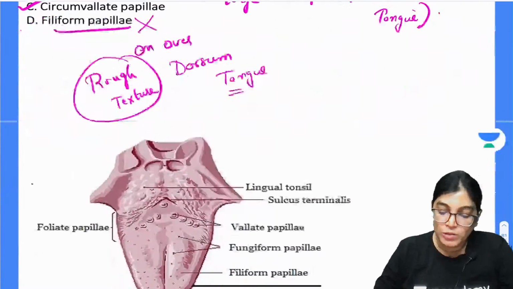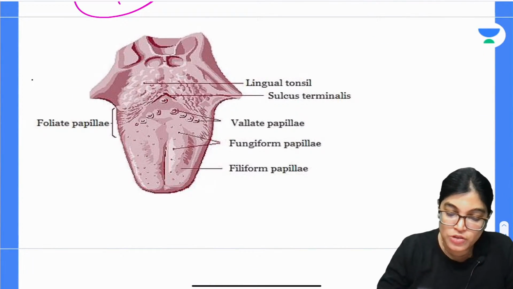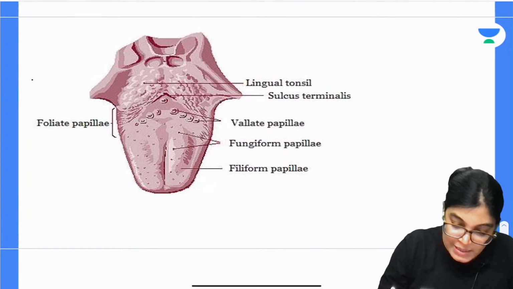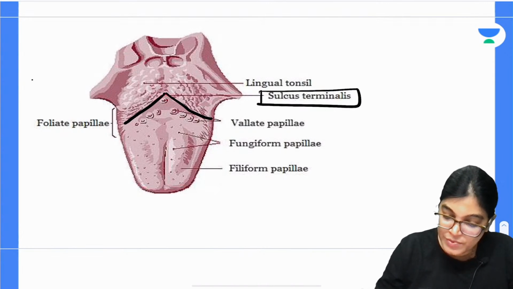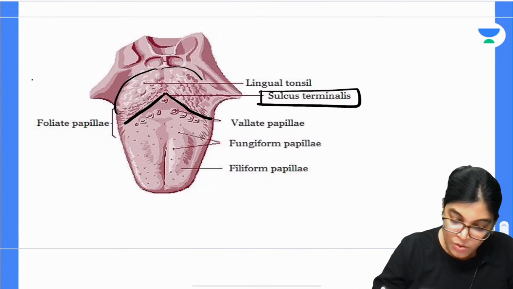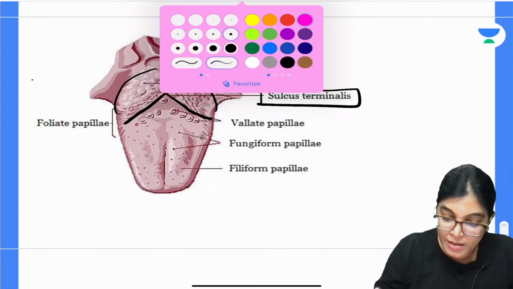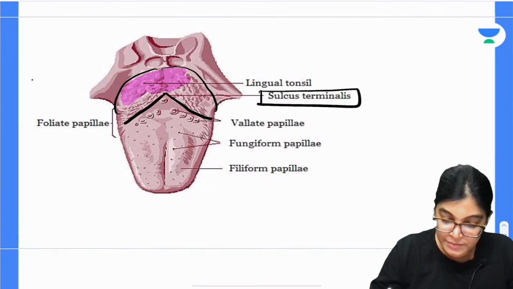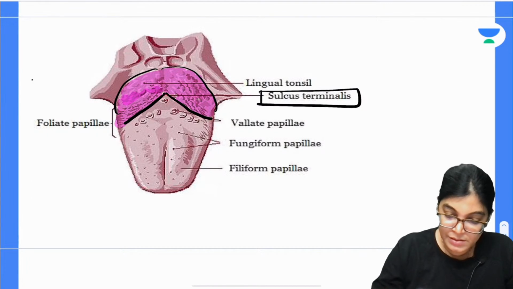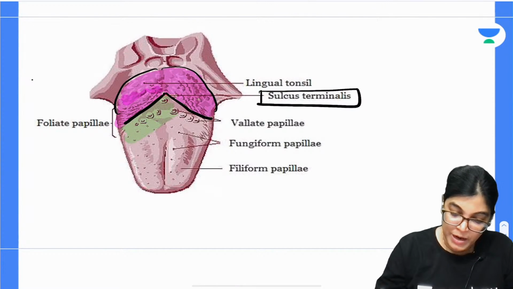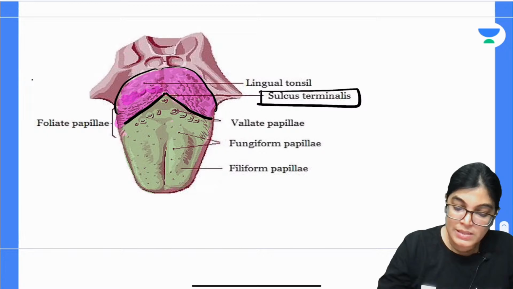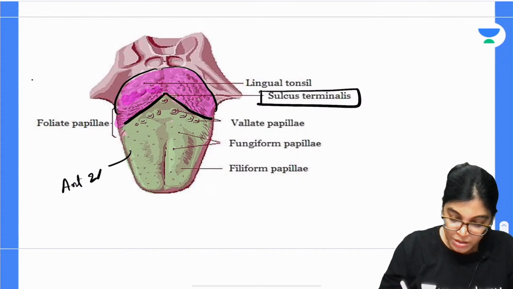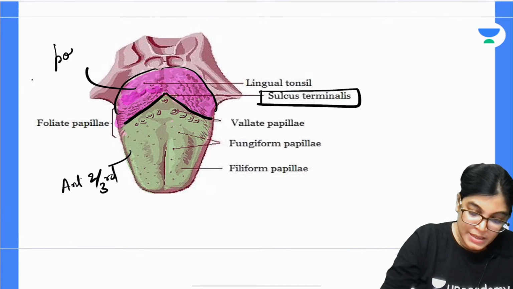Now, my dear aspirants, I want you to look at this diagram where you can appreciate the location of circumvallate papillae. This is the sulcus terminalis, which divides the tongue. This whole part is the posterior part of the tongue, and this will be the anterior part. So this is the anterior two-thirds of the tongue, and this is the posterior one-third.